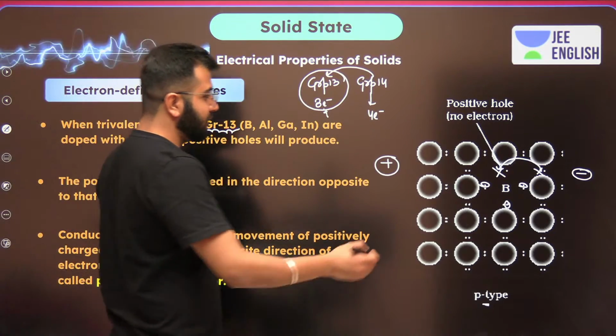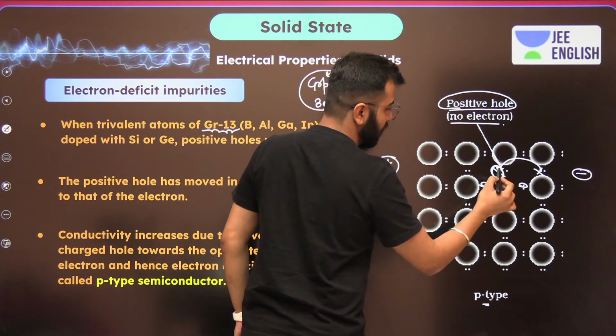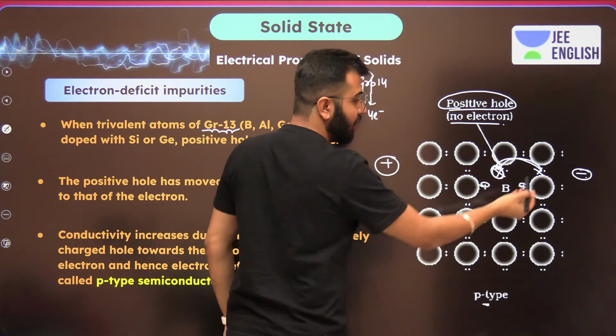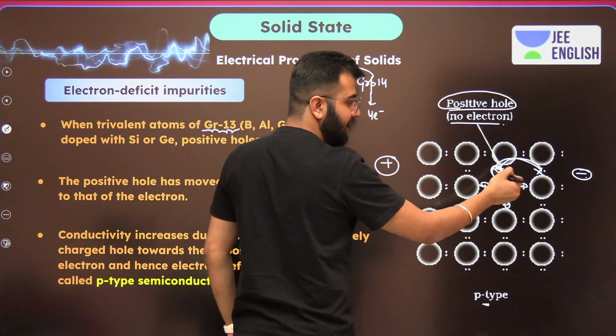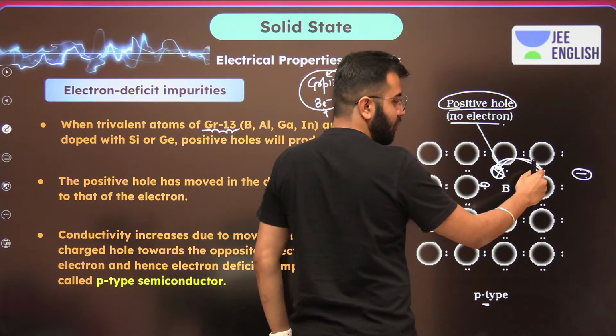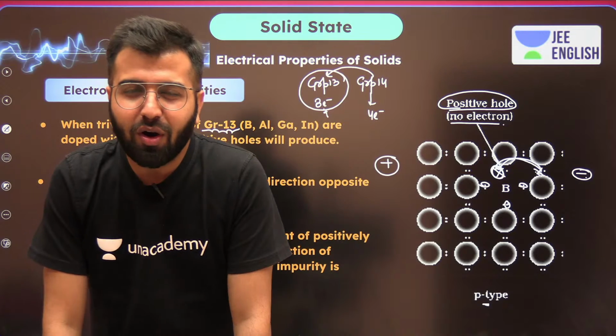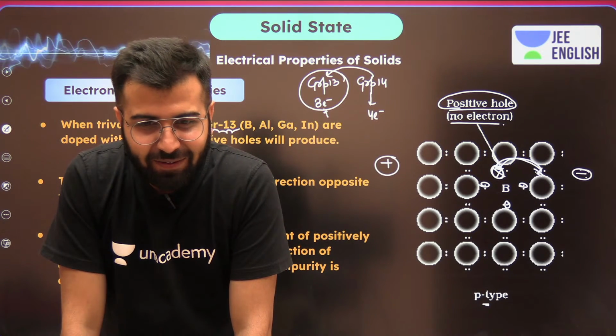Similarly, this positive hole, where there is no electron, moves towards the negative one, because ultimately this is getting occupied by the electron. Now if there is the hole, another electron will come and sit over here, and simply the position of the hole will keep on changing. Okay,